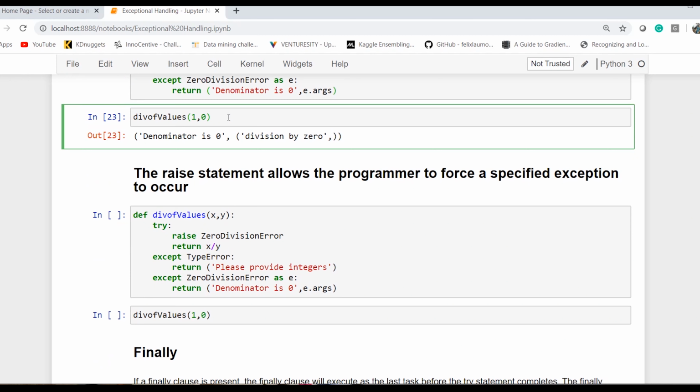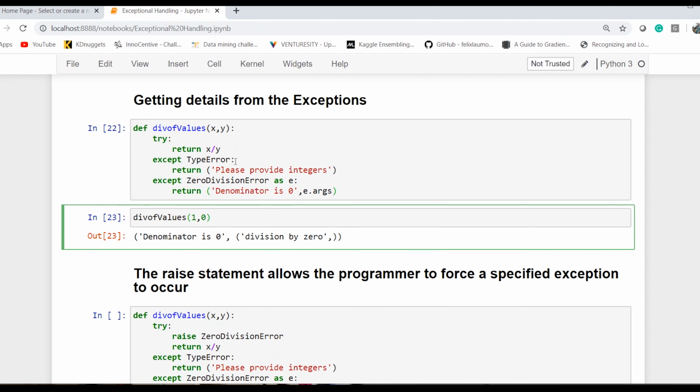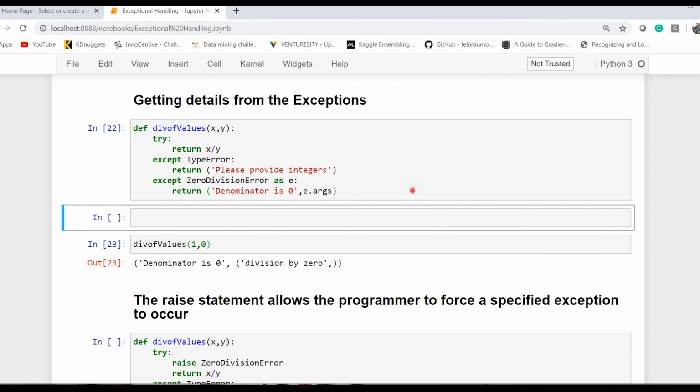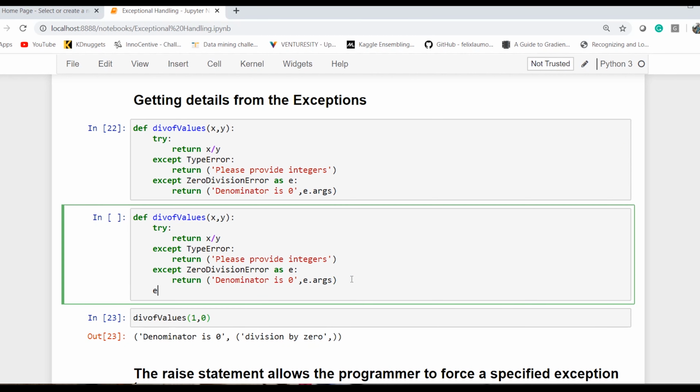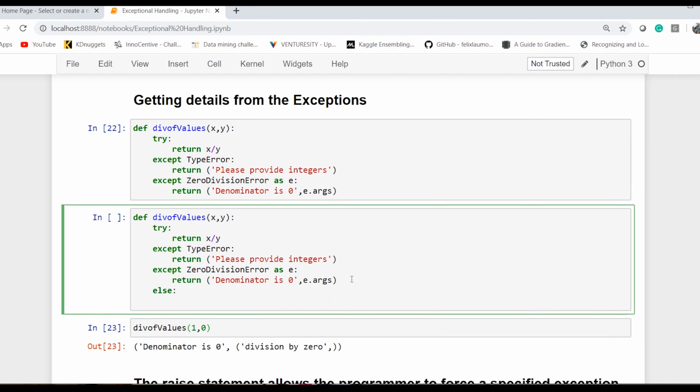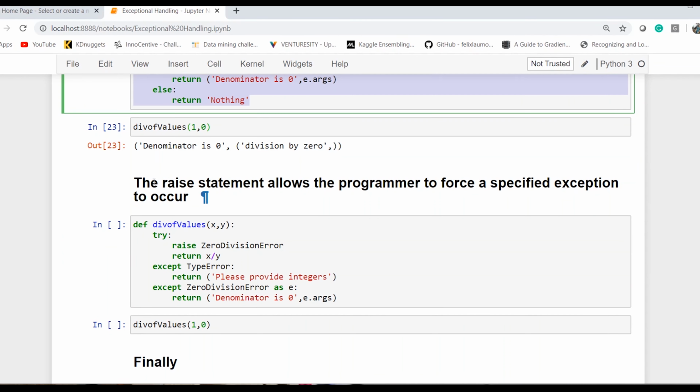So far we have looked into the straightforward try and except blocks, and also you can have multiple except blocks, and finally end with else also. So you can have the else statement, and if no exception happened, then you can say a new kind of exception has to be created. Let's go to the next topic.